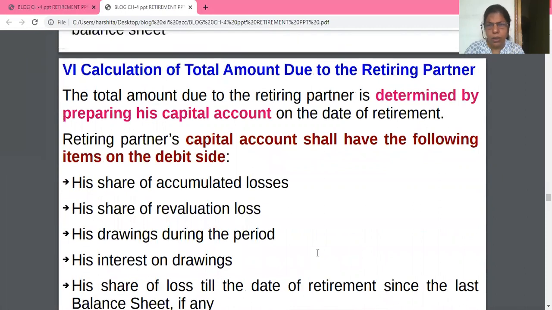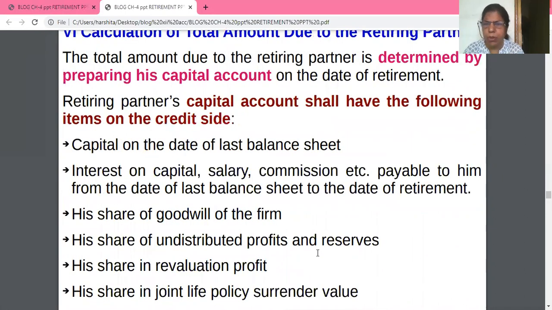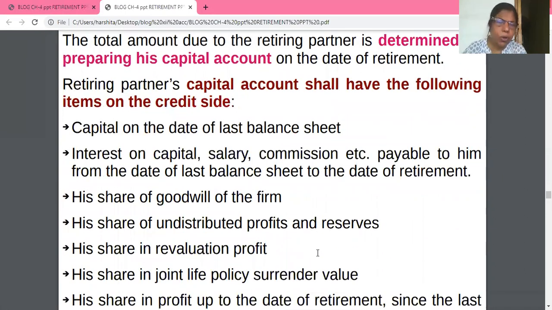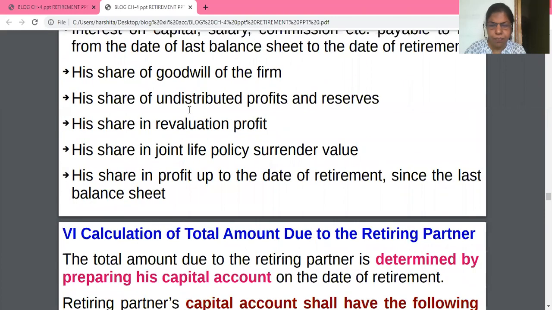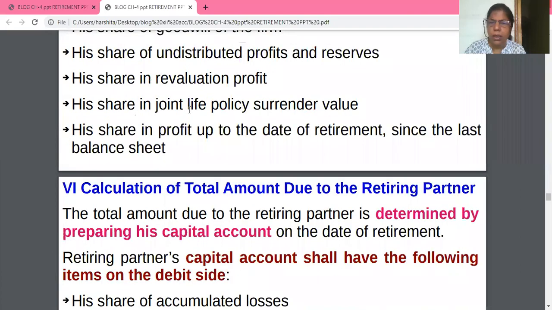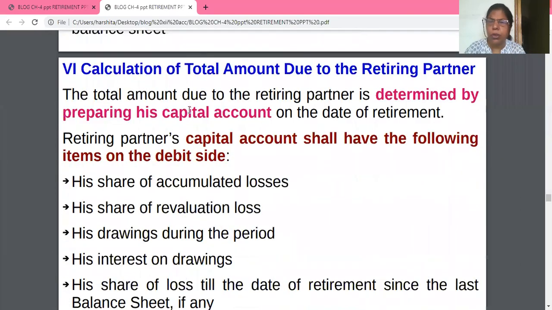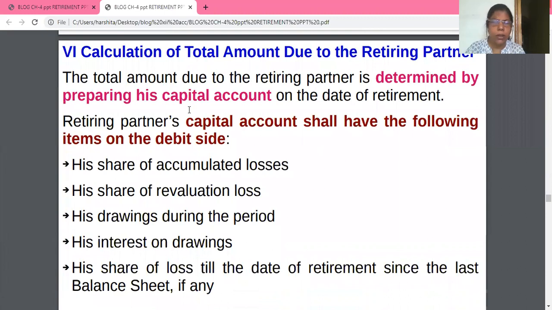Next, okay. Yesterday I gave you the capital account. You showed all these things on the credit side. Be careful, this is for the credit side. Now, next. Calculation of the total amount due to the retiring partner is determined by his capital account. Again, I am telling you.